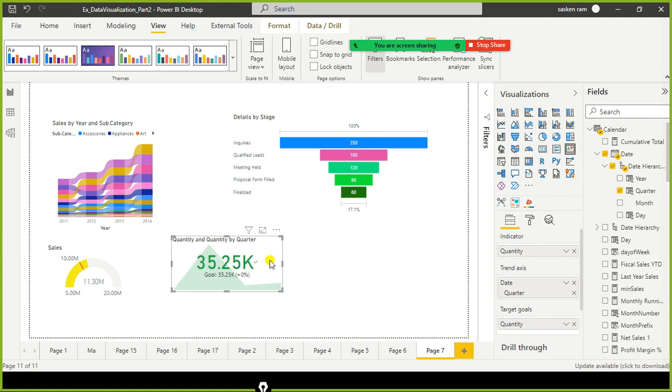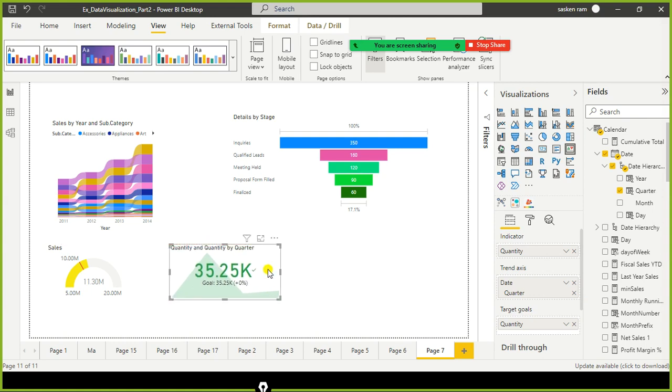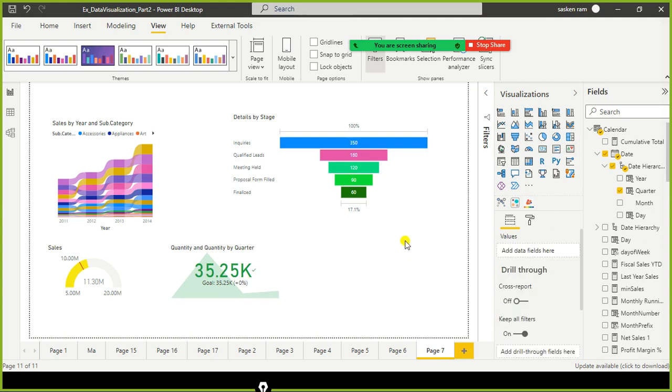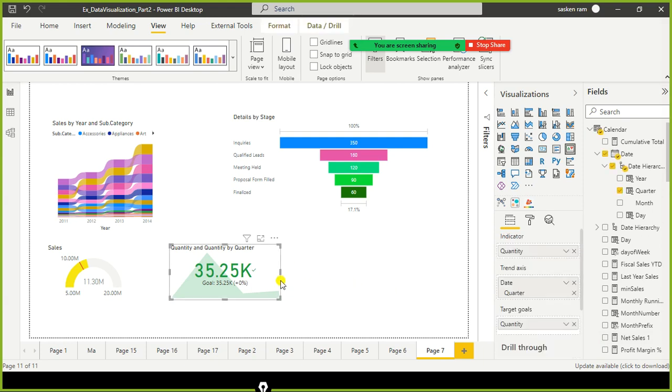So you need to check with your stakeholder about this target goals. What are the actuals and target goals month on month, quarter on quarter? We store it in a separate file, and with that you can measure it by dragging and dropping the values for these fields. So behind the scene you can see the quarter wise trend here.